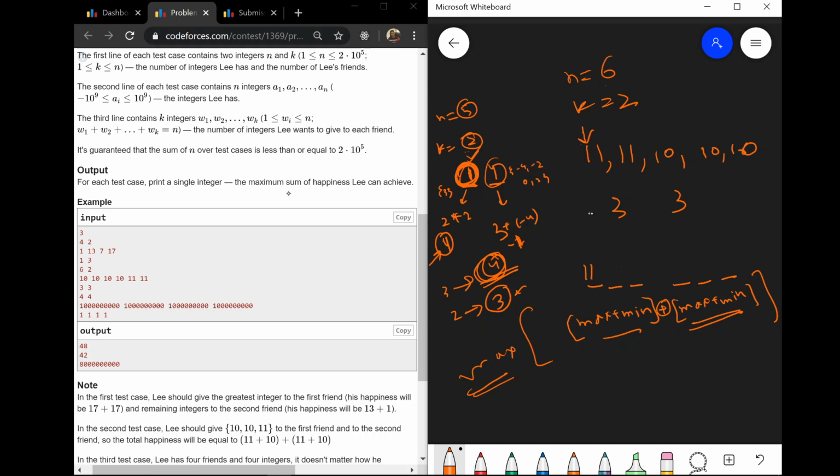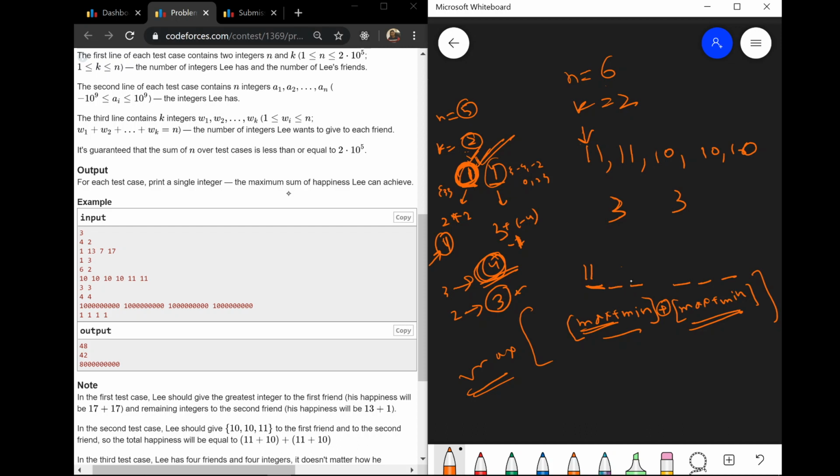Since there is no one, this special case I am talking about, only then are we coming to this approach. For one we would already be taking care of it as an edge case. For others we would first give the maximum to this, that means this we have maximized to our best.